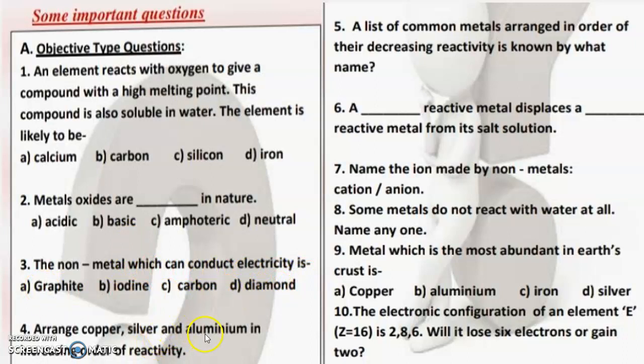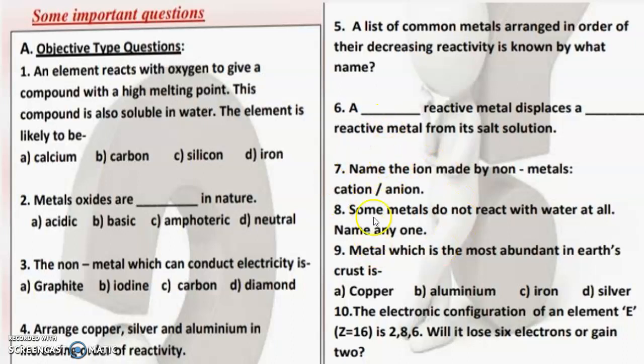Arrange copper, silver and aluminium in increasing order of reactivity. That means when you are doing it in increasing order, the lowest will come downwards. So silver, copper and aluminium. A list of common metals arranged in order of their decreasing reactivity is known as the reactivity series. A dash reactive metal displaces a dash reactive metal from its salt solution. A more reactive metal displaces a less reactive metal.